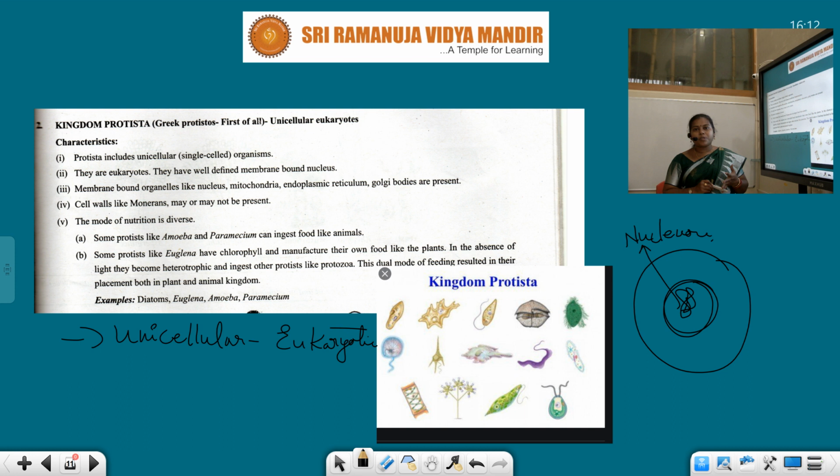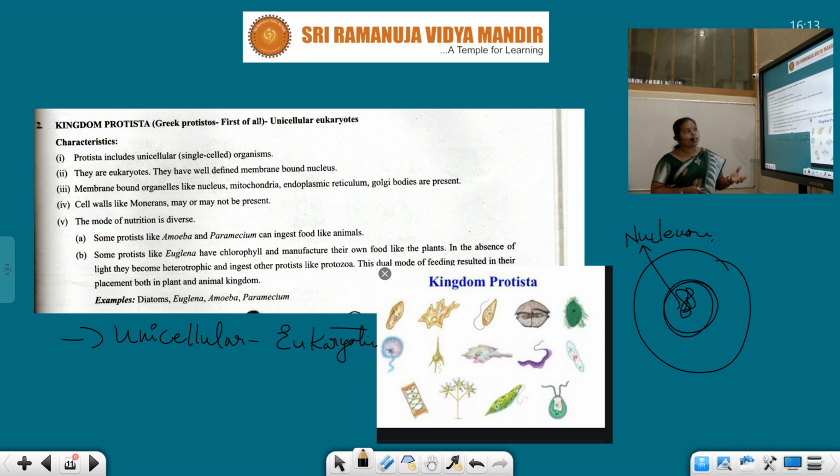Here the cell wall, like in Monerans, may or may not be present. So here also an exception is there, students. There are some Protista that have a cell wall, whereas some others may not have a cell wall. And the mode of nutrition is diverse. Some Protista like amoeba and paramecium can ingest food like animals. So just like animals, they can ingest food. What are those? Paramecium and amoeba.